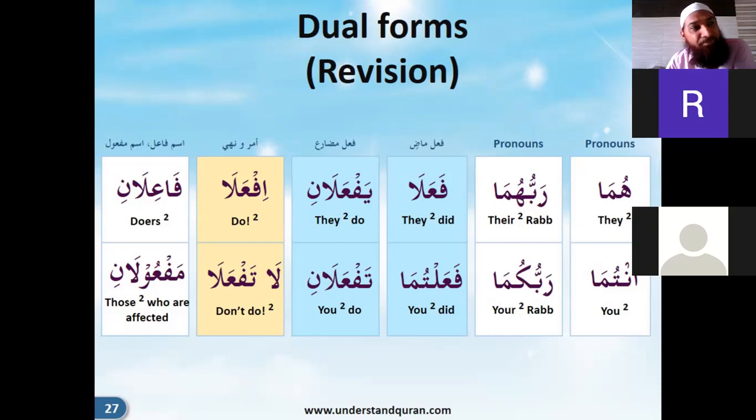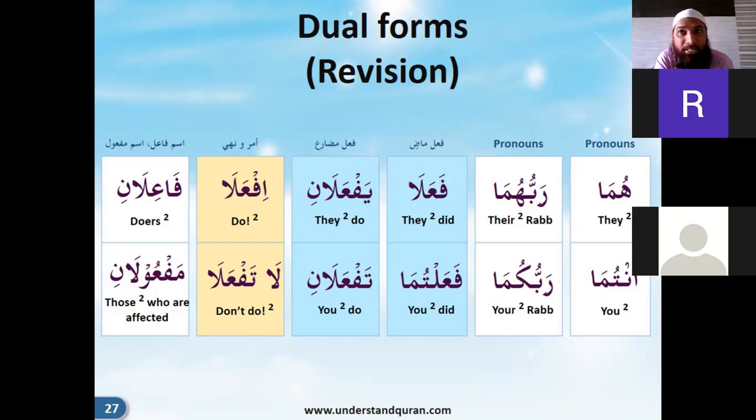So when you have, say, fa'ilun, fa'ilani, when you have fa'ilin, fa'ilayn. So for example, you have fa'il. Say, take the example of khaliq. Khaliq is the active participle, like khaliqun. So when we have two, that will be khaliqani, right? And if it is in the genitive case or accusative case, it will be khaliqain. Ya noon is added. That depends on the case that we are not discussing now. But ani is added as a dual, and depending upon the case, it will be ani or ayn.